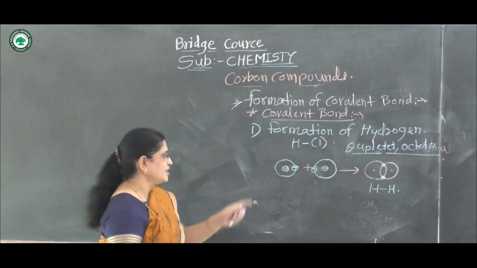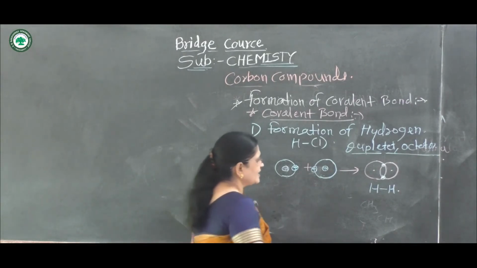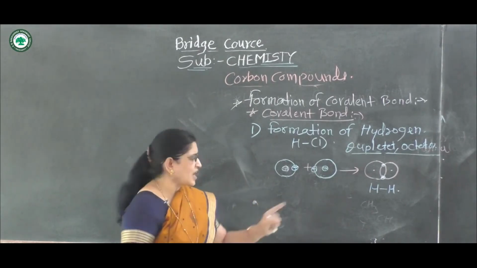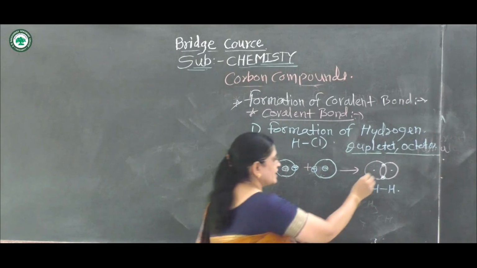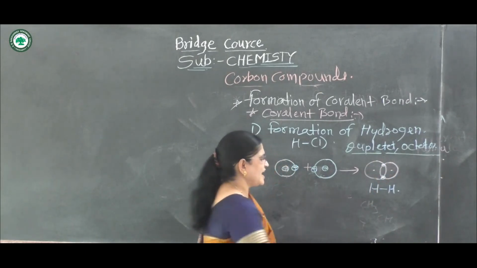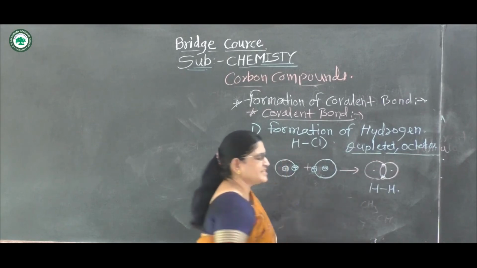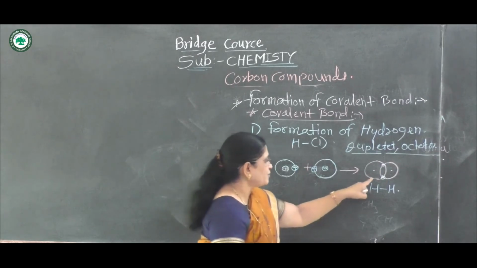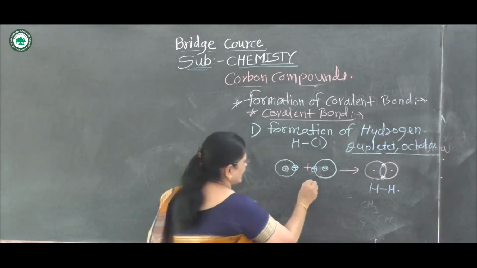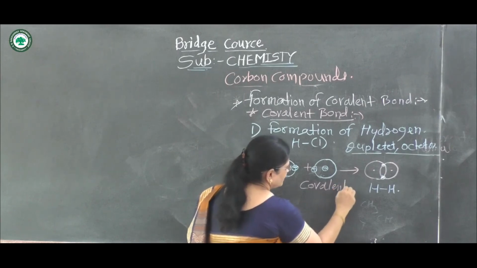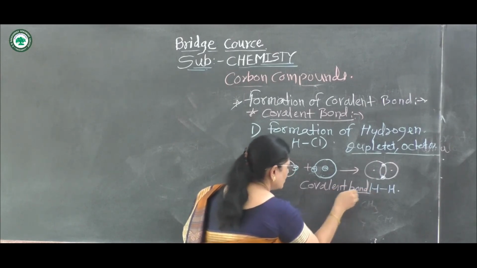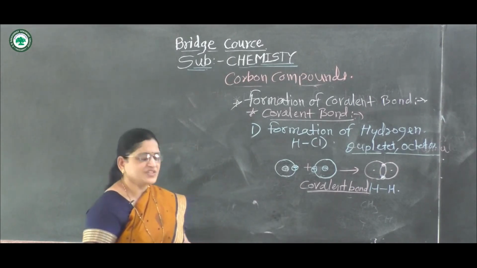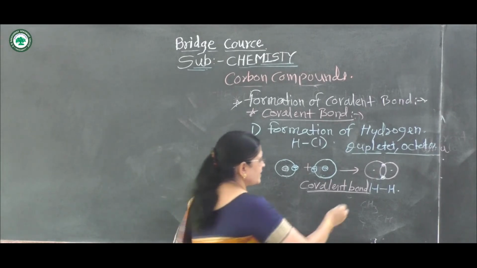This hydrogen molecule forms by sharing of one electron of each hydrogen atom. The first electron is from this hydrogen atom and the second electron is from the second hydrogen atom. These two electrons are shared and it forms one bond. This bond is called a covalent bond, formed by sharing of electrons. In this way it forms.